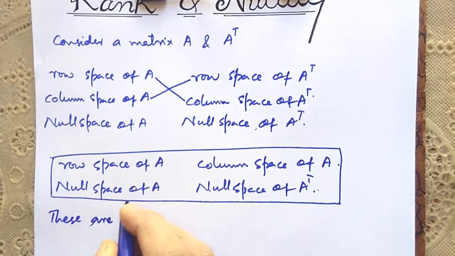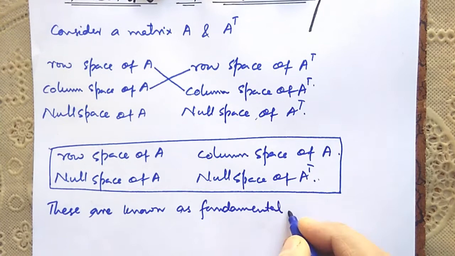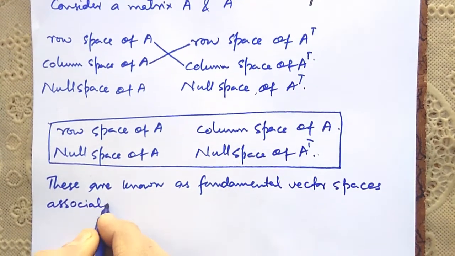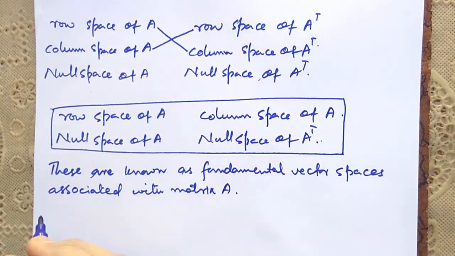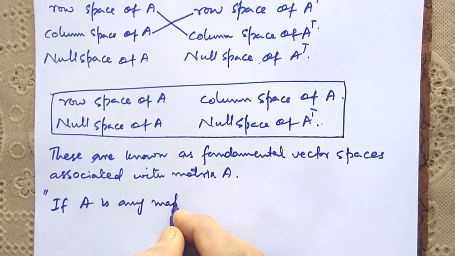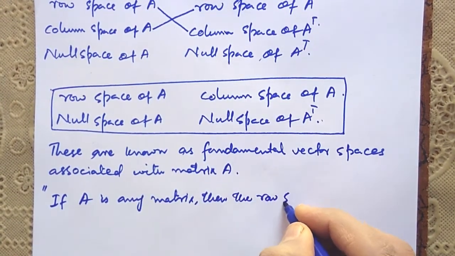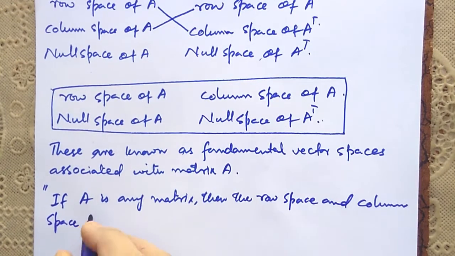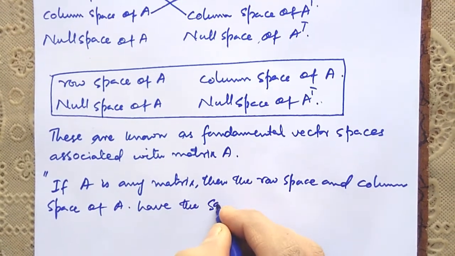These are known as fundamental vector spaces associated with matrix A. And remember that if A is any matrix, then the row space and column space of A have the same dimension.